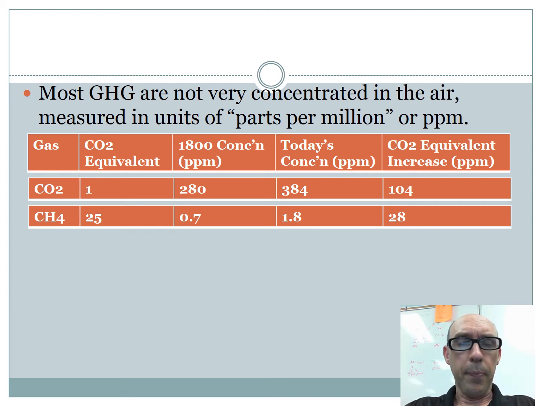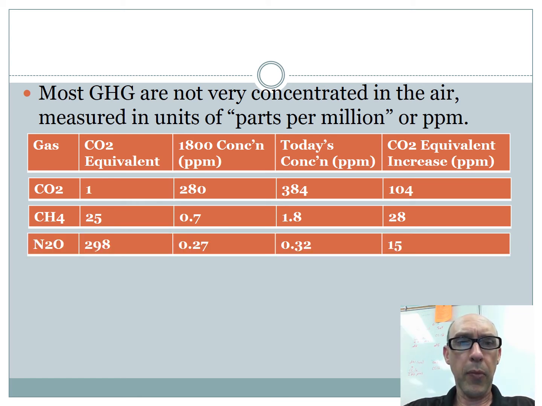Methane, CH4, is 25 times as effective at trapping heat energy. Its concentration was pretty small at 0.7. It's gone up to 1.8 because we drill for natural gas and some of it leaks out, so we're going to get more. We also get a certain amount from swamps, cattle, things like that, and so there are other contributions, but I think a significant one is the drilling for oil and gas and the cattle.